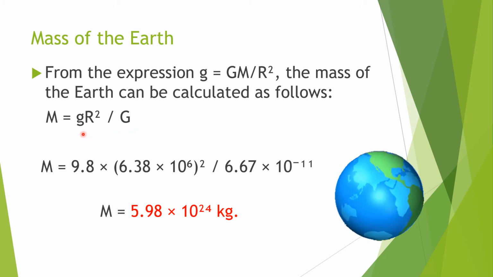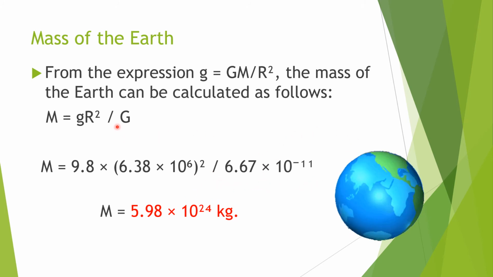We know very well that small g value is nothing but a standard value, 9.8 meter per second square. And also we should know the radius of the earth, 6.38 into 10 power 6. Here r square, that's what we are putting square, and divided by 6.67 into 10 power minus 11.